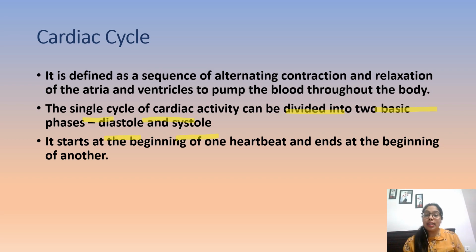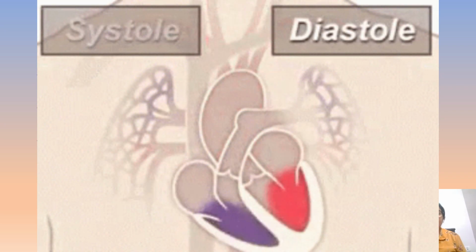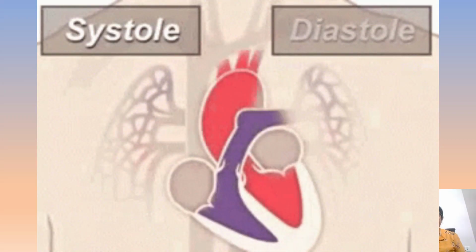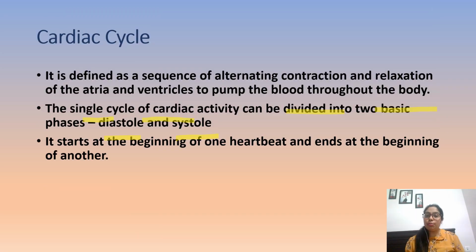What is diastole? It is the state of the heartbeat in which the heart muscles are relaxed and it allows chambers to fill with blood. On the other hand, systole is the state of the heartbeat in which the heart muscles are contracted and allow chambers to send out the blood through the arteries. So it starts at the beginning of one heartbeat and ends at the beginning of another.